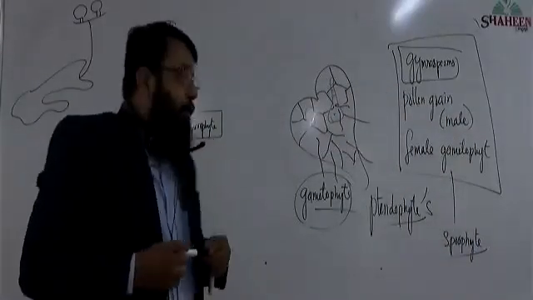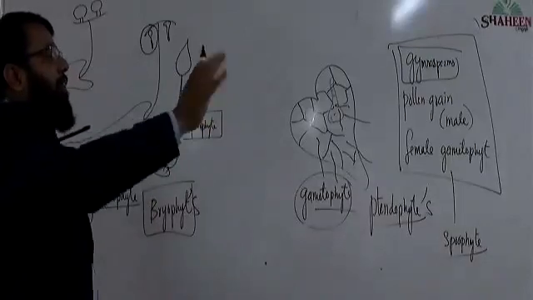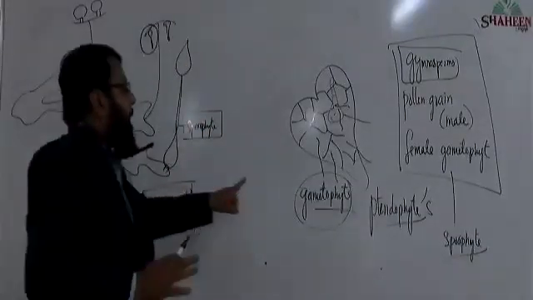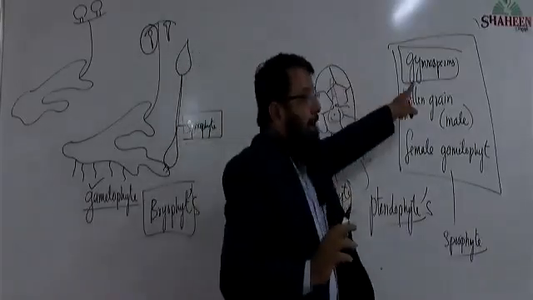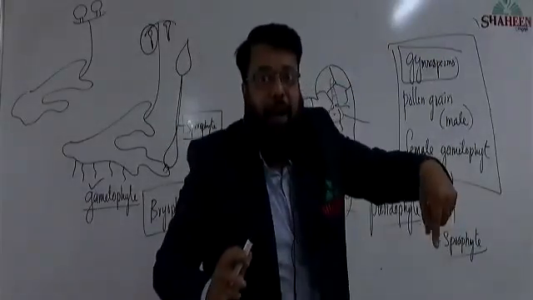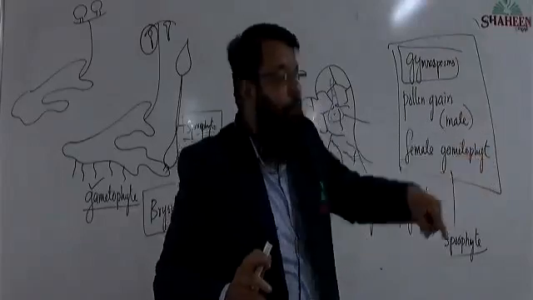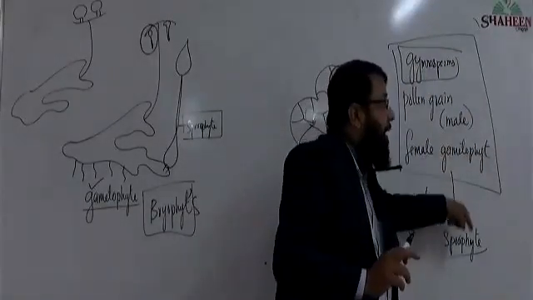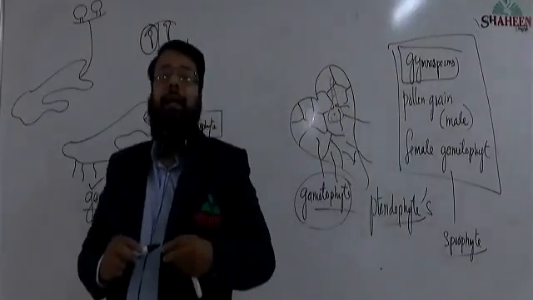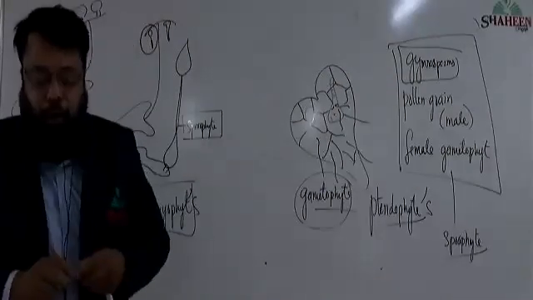Whereas in bryophyte, gametophyte is free living and independent. Gametophyte of pteridophyte is free living, independent. Whereas both male gametophyte as well as female gametophyte in gymnosperm are dependent on sporophyte.